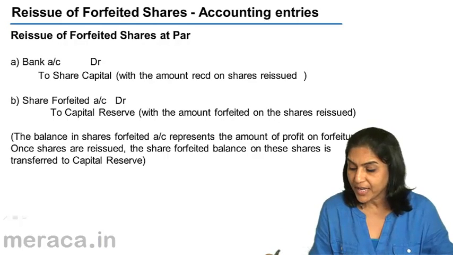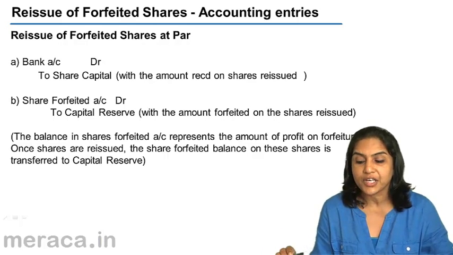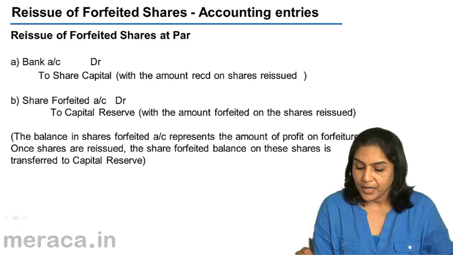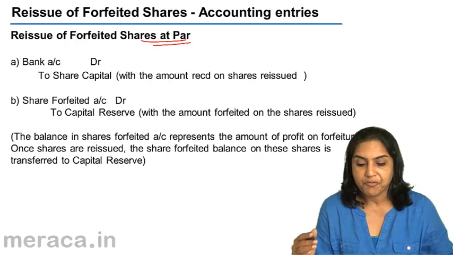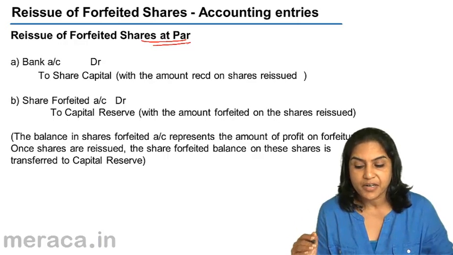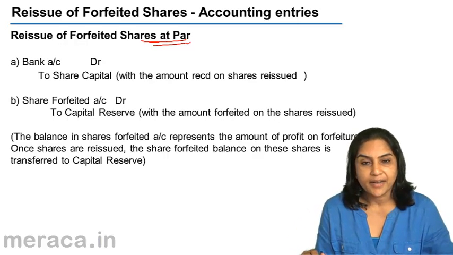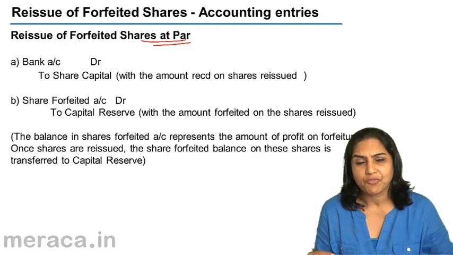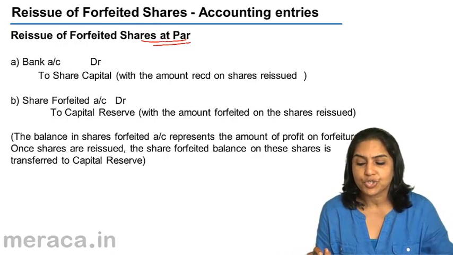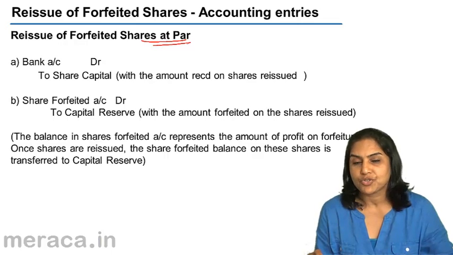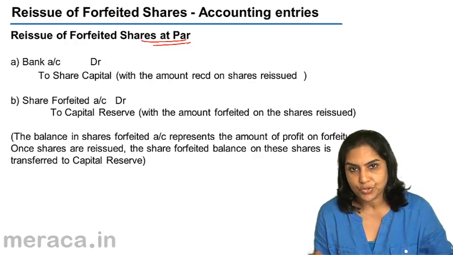Now let us look at the accounting entries on reissue. If the forfeited shares are reissued at par, the entry is an entry for issue of shares. Simple: bank account debit to share capital with the amount which is received on the shares reissued.